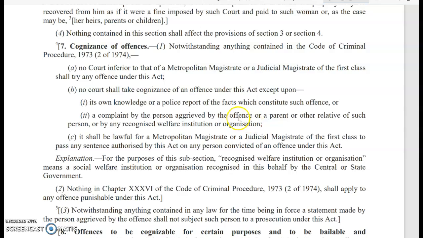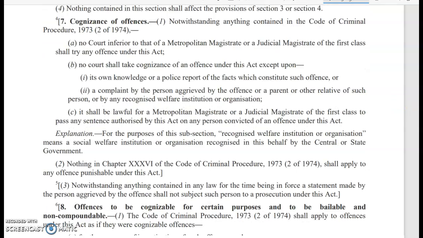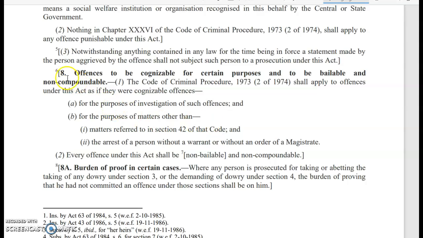Sometimes it is referred to as a bailable offense, and sometimes it is also referred to as a non-bailable offense. So these offenses are discussed in section 8, that is, offenses to be cognizable for certain purposes and to be bailable and non-compoundable. So here you can see that clause 2 under section 8 stated that every offense under this act shall be non-bailable and non-compoundable.